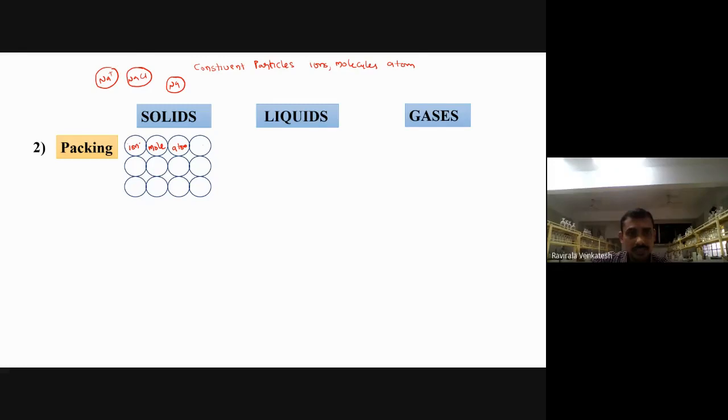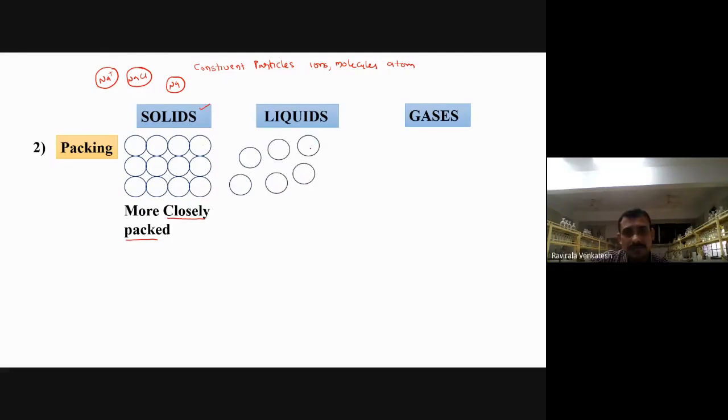See, the sphere you can take as an ion, the sphere you can take as an atom, the sphere can be taken as a molecule also. So all are represented as spheres only, isn't it? NaCl can be represented as a sphere. Na plus can also be represented as a sphere, right? This I want to say. And when you observe this, all these constituent particles are closely packed here. See, the gap between two spheres is very small. They are tightly packed in the solid state.